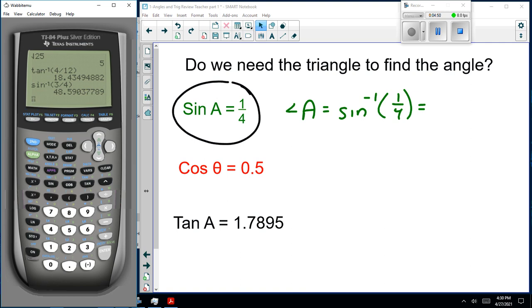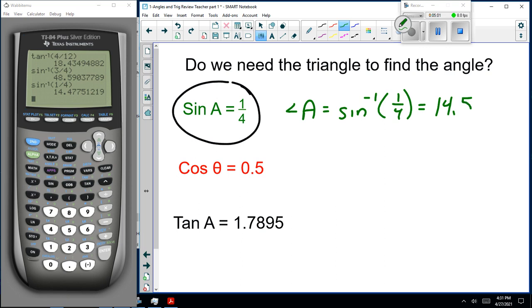Now remember, my calculator, I do inverse sine first. Your calculator, you might put the numbers in first. 14.4, no, 14.5 degrees. We don't need the triangle. We only need the trig ratio, or in this case, the decimal. So what if I say cos of theta is 0.5?